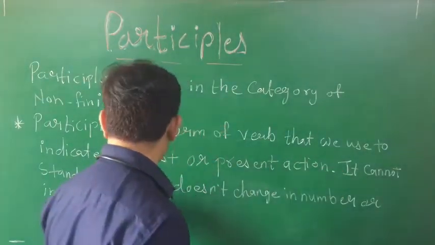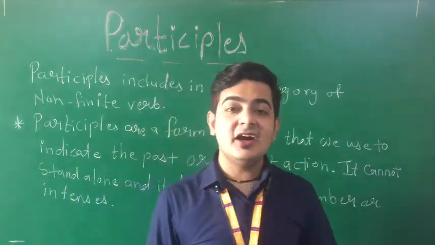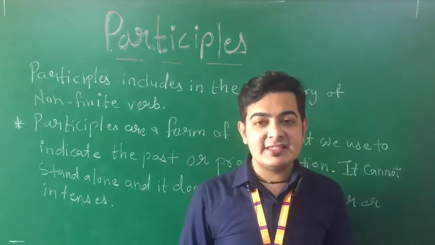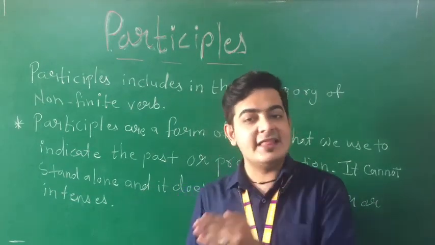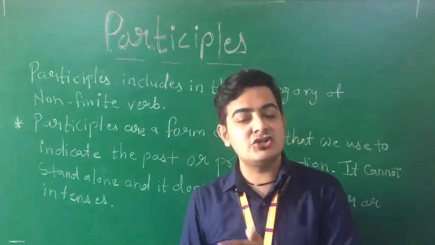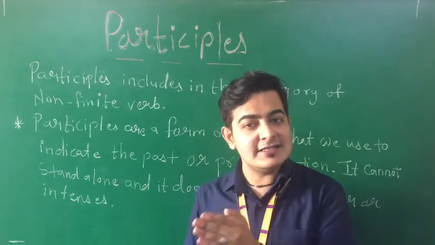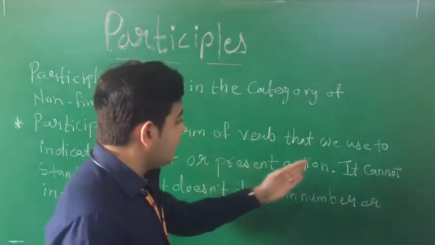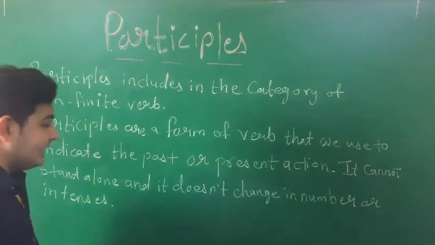It cannot stand alone. Participles cannot stand alone, like phrases can't stand alone. They need some other sentence to be joined. In the same way, participles also need to be joined to make a meaningful sentence. It does not change in number or in tenses.